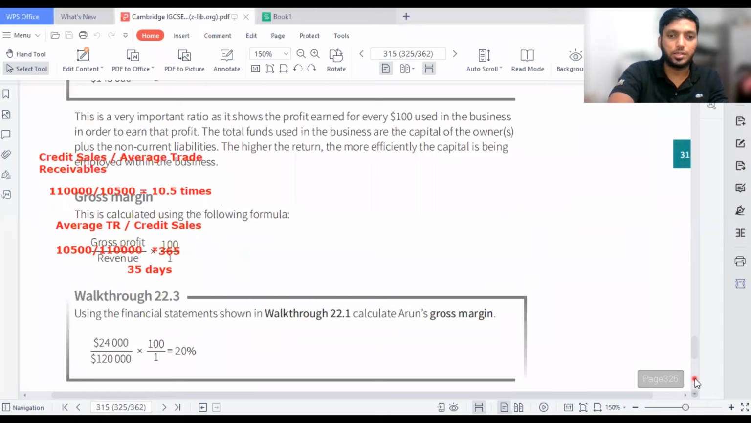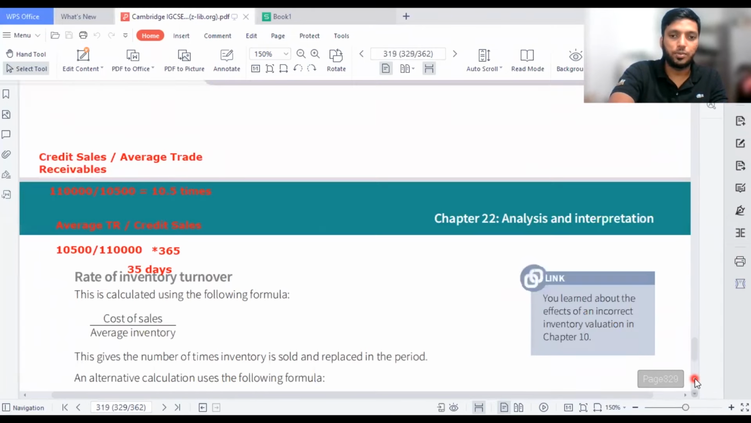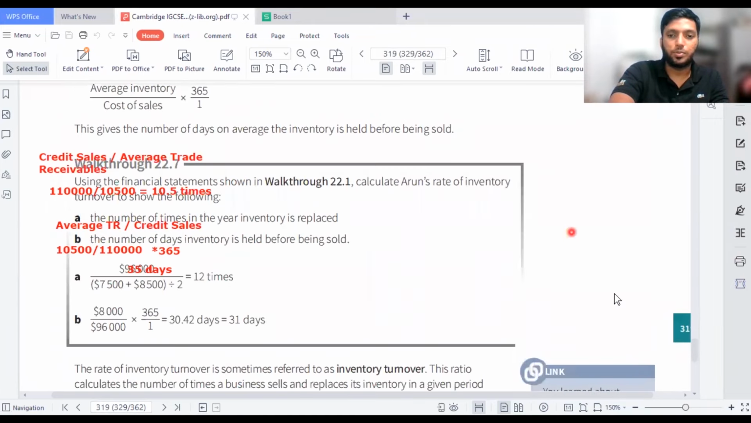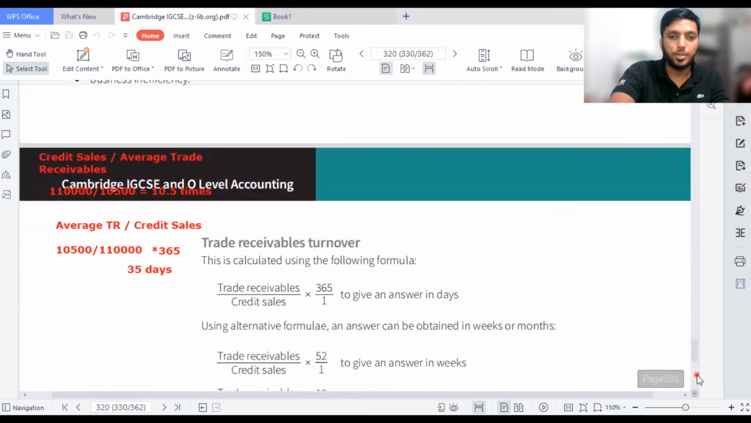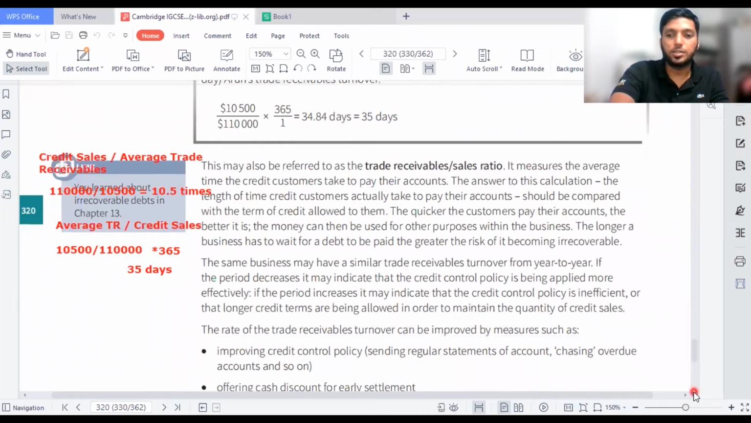So we are almost done with the trade receivables turnover also, the same way which I explained for inventory. I'm going to say the same thing as what we explained for inventory. You can see the same explanation here, there's not much difference. This may also be referred to as the trade receivable sales ratio. It measures the average time the credit customers take to pay their accounts.